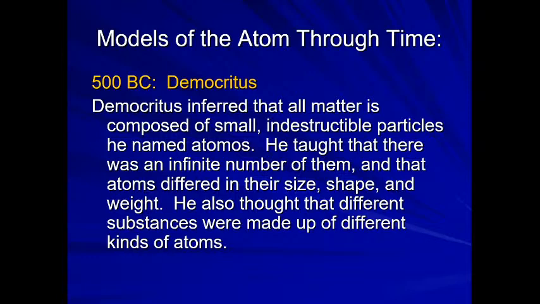So it means he gave us the initial theory about atoms. Initially nobody knew about atoms. So Democritus in 500 BC told us that all matter is composed of small indestructible particles. The initial name given was atomos, right? He thought that there was an indefinite number of atoms, and that atoms differed in their size, shape, and weight. He also thought that different substances were made up of different kinds of atoms. It means every kind of matter will not have similar atoms; they will have different kinds of atoms, right?